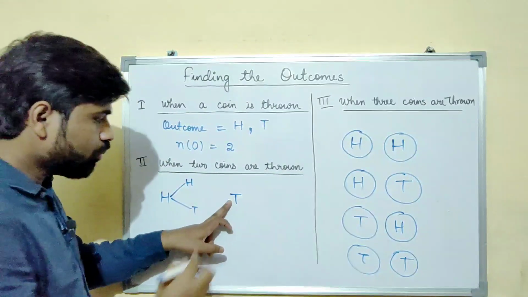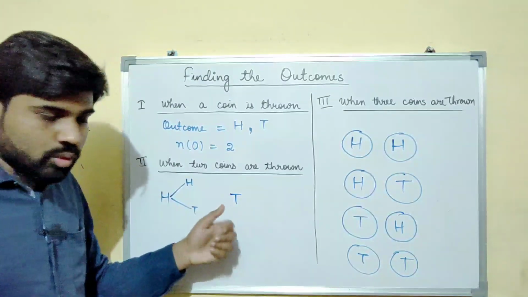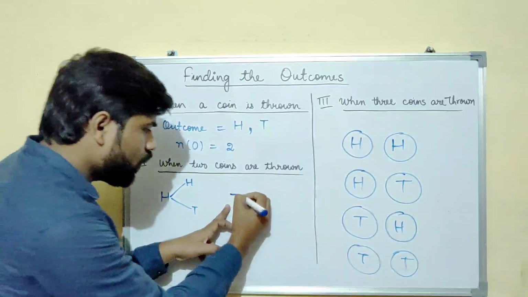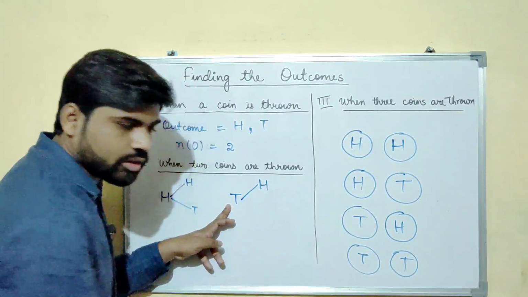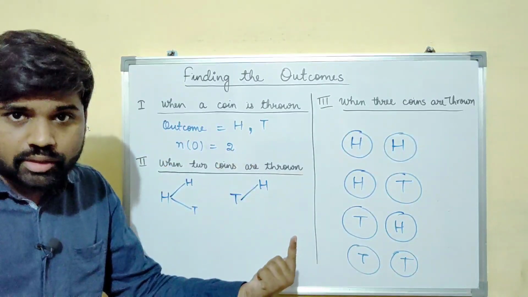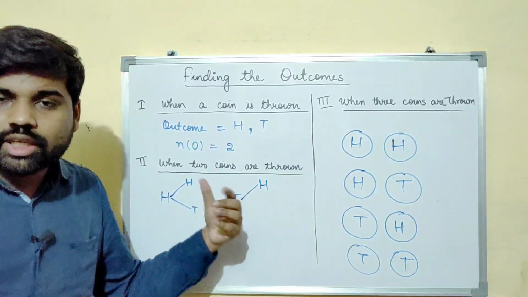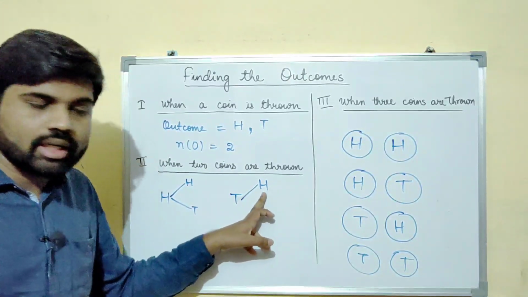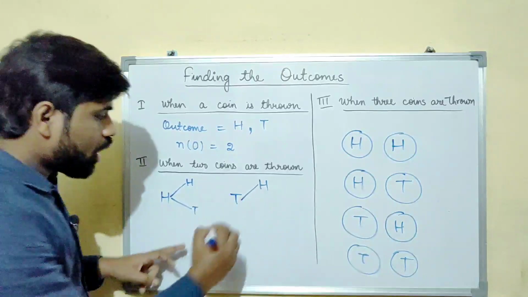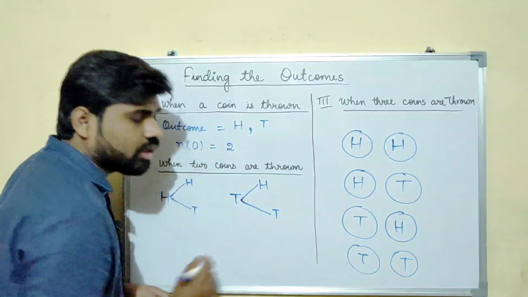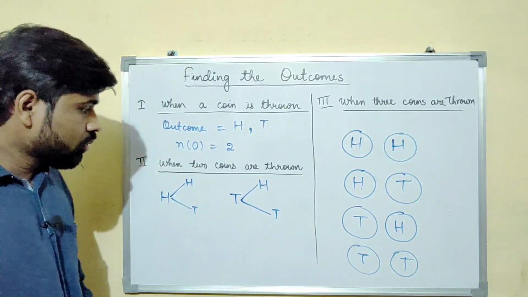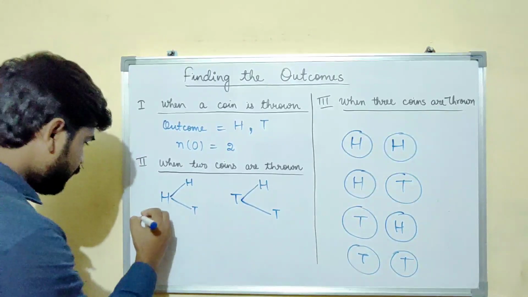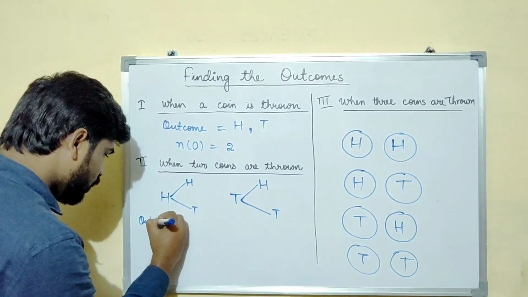So how to write here? If in the first throw we get a tail, we can get a head in the second throw. I'm not saying it for sure. We can get the head in the second throw or the tail in the second throw. Now let us write the outcomes here. So the outcomes are